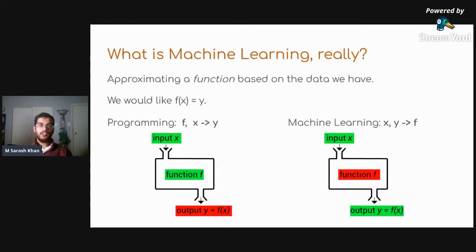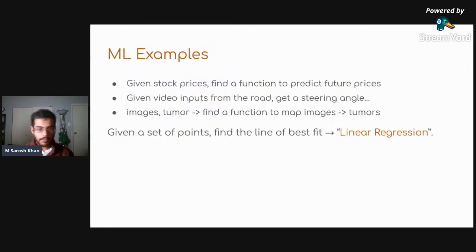So, what is machine learning, really? Machine learning is all about approximating a function based on data that we're given. In typical programming, we're given f, a function, and an input x, and we're asked to find y. In machine learning, we're given x and y, and we're asked to figure out what's the function, f. Given some stock prices, can I find a function to predict future prices?